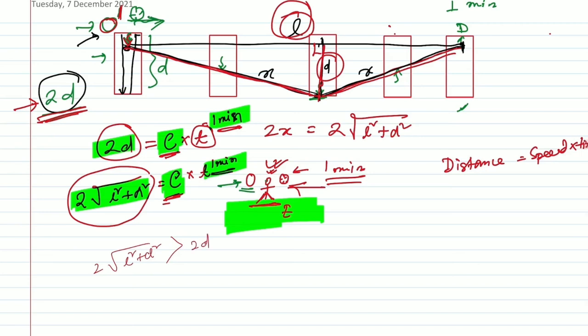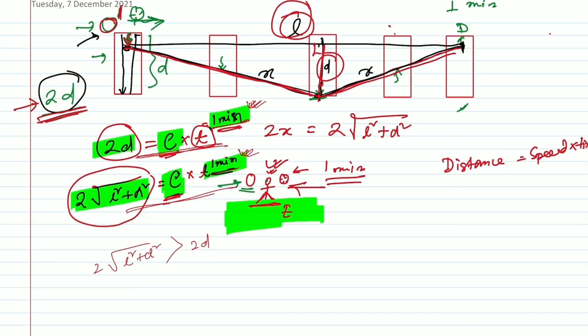So though the time in both cases seems to be 1 minute, to satisfy the condition that the speed of light is constant, the 1 minute in space must be longer than the 1 minute recorded on earth.